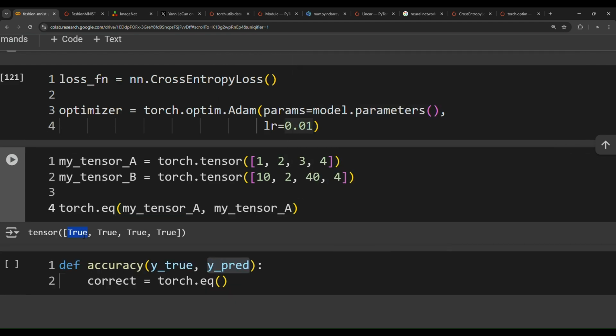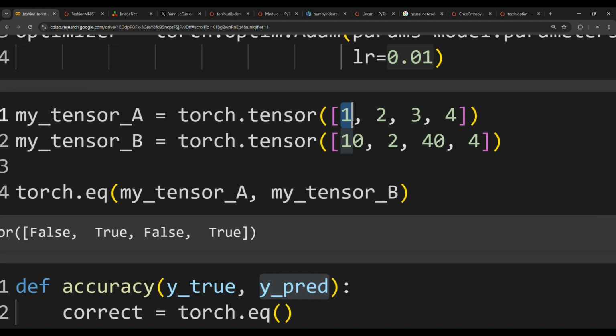As you can see, we have true, true, true, true. But we have mixed up the variable names, so I have to pass in my tensor B. Yeah, false, true, false, true. Yeah, that's right. 1 doesn't equal 10, well, that's false. 2 does equal 2. So we have true in here.